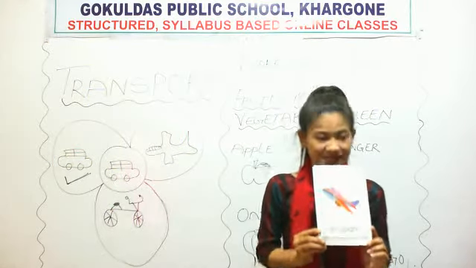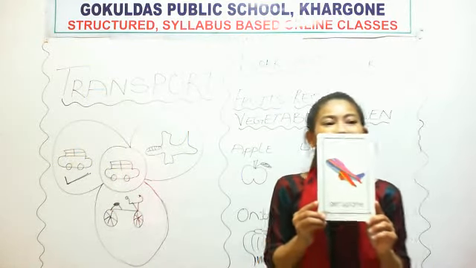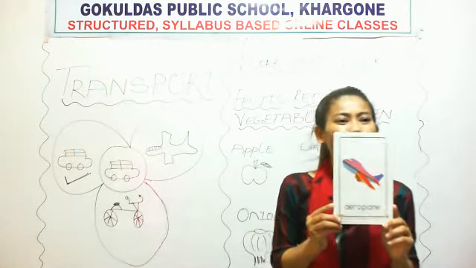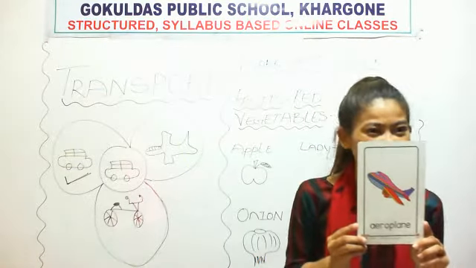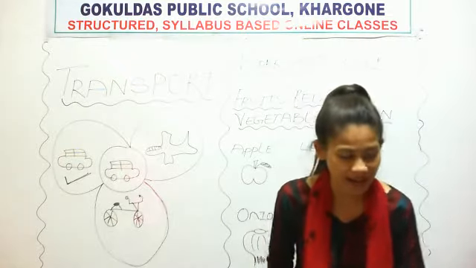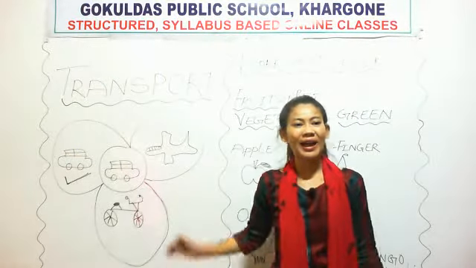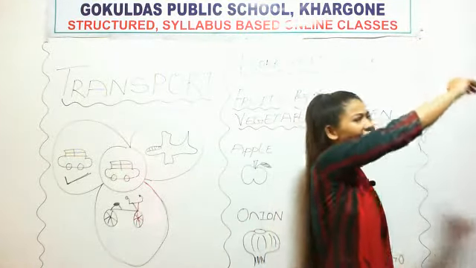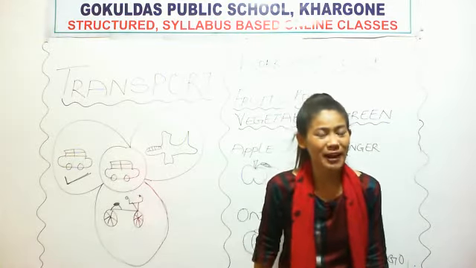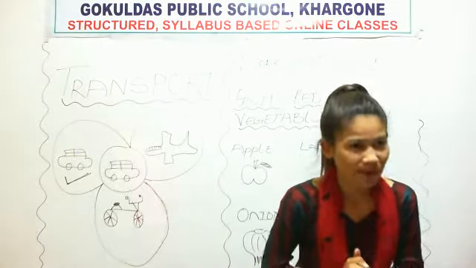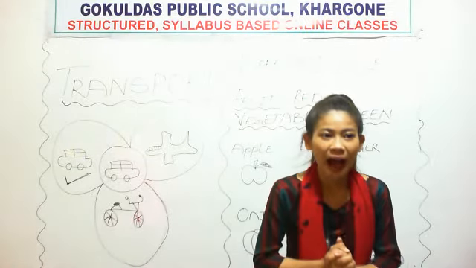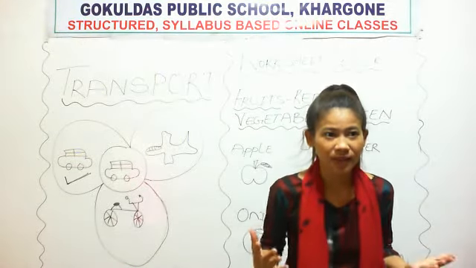And what is this? This is aeroplane. And where does aeroplane fly? Aeroplane flies in sky. Dear parents, please ask them questions.